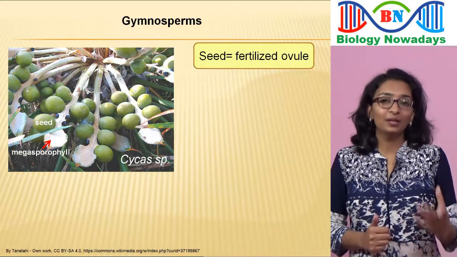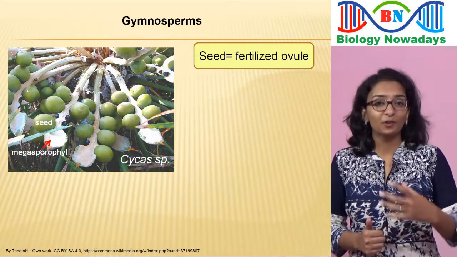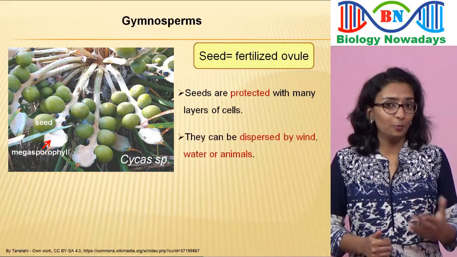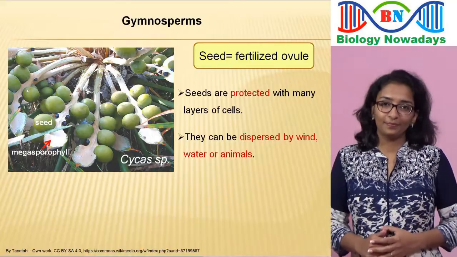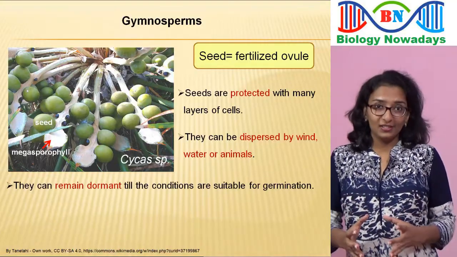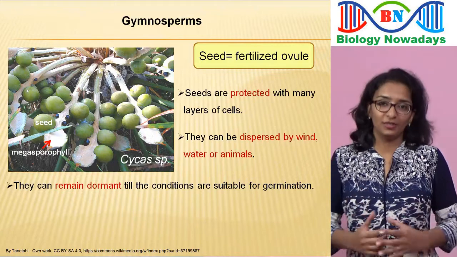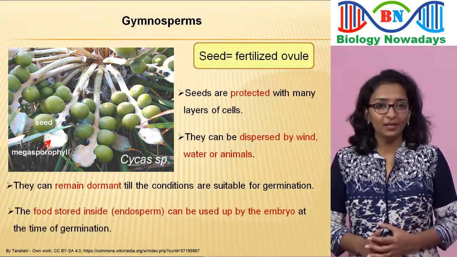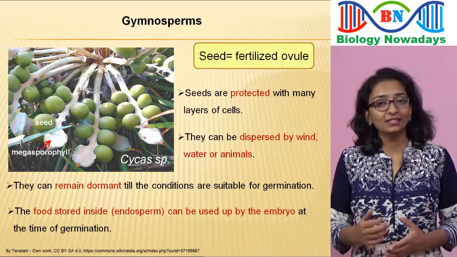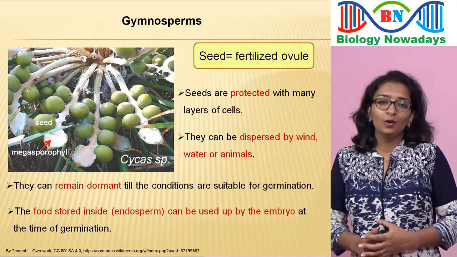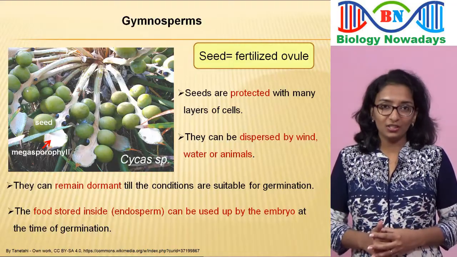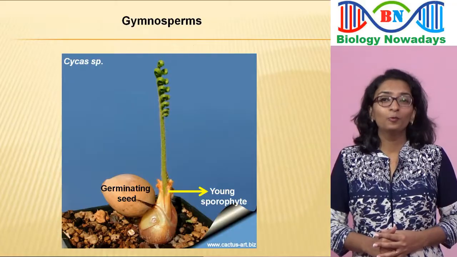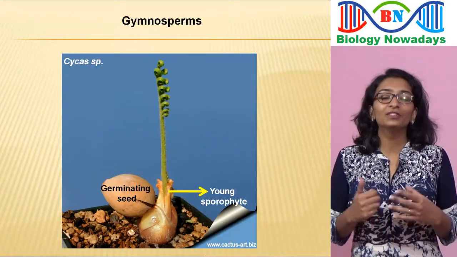Seeds have many advantages. They are protected with many layers of cells. They can be dispersed by wind, water or animals. They can remain dormant till the conditions are suitable for germination. The food stored inside, that is the endosperm, can be used up by the embryo at the time of germination. When conditions are favorable for germination, the seed will germinate into a young diploid sporophyte, which is the main plant body of the gymnosperms.